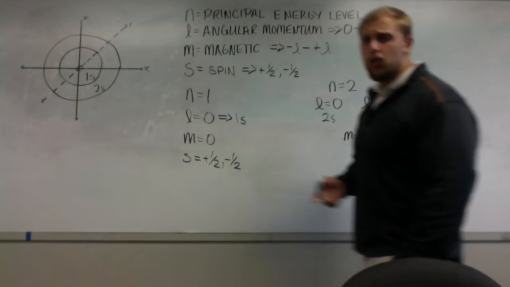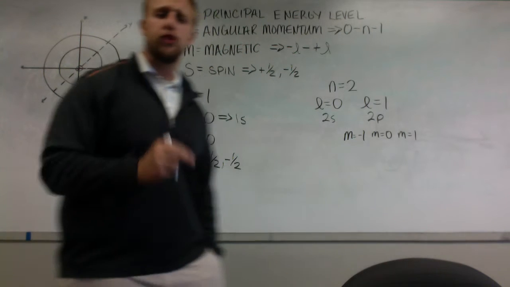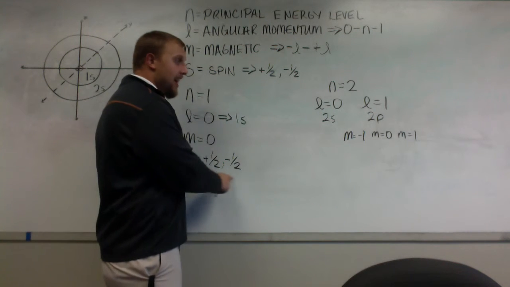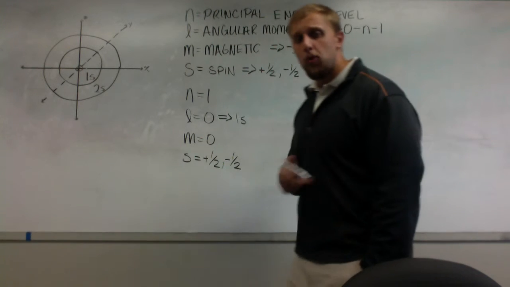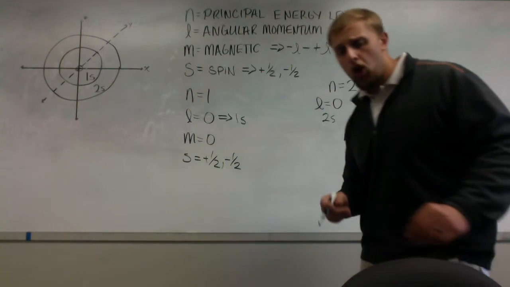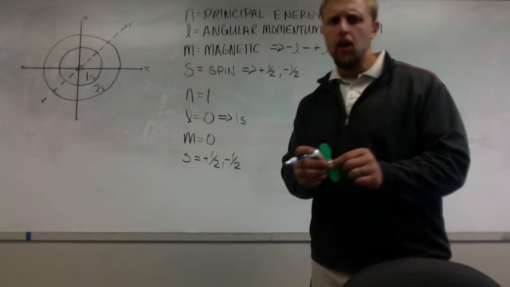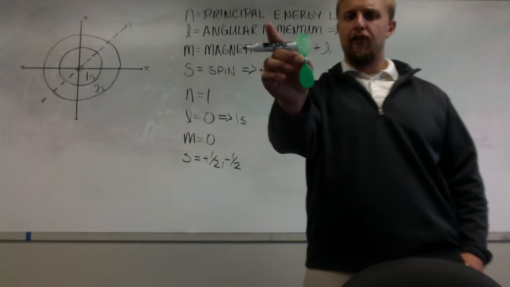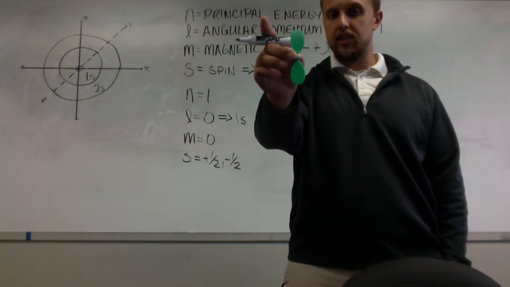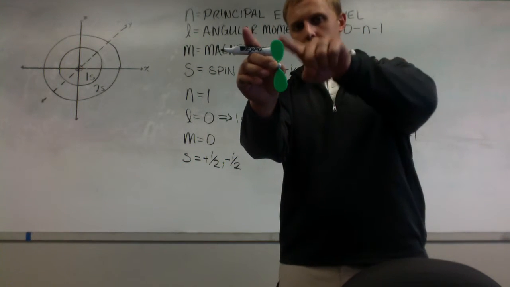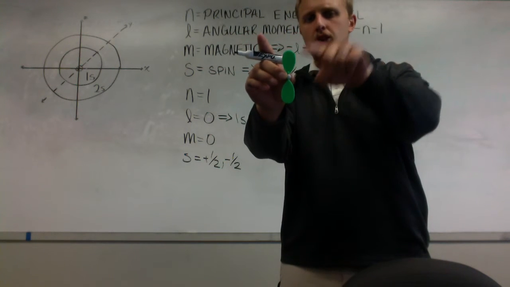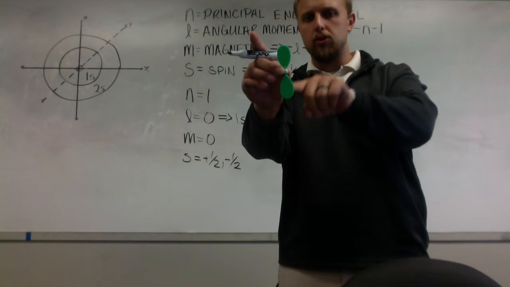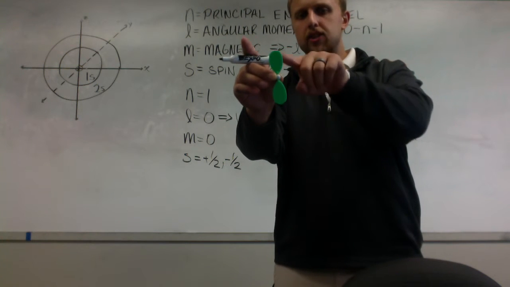Now within those magnetic quantum numbers, I have 2 allowable spin states. I have positive and -1/2. Now how does this function in 3D space? Well, I'll tell you how it functions. A p orbital looks like a dumbbell. So the probability distribution for my electron in a p orbital looks like this. It does like a little race car track thing. But now it doesn't enter into the nucleus. It goes around it through what's called a node. And it orbits the nucleus like this.